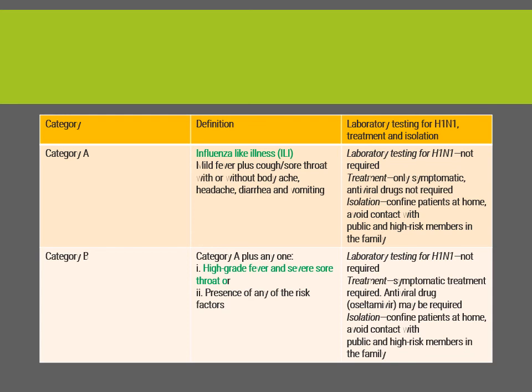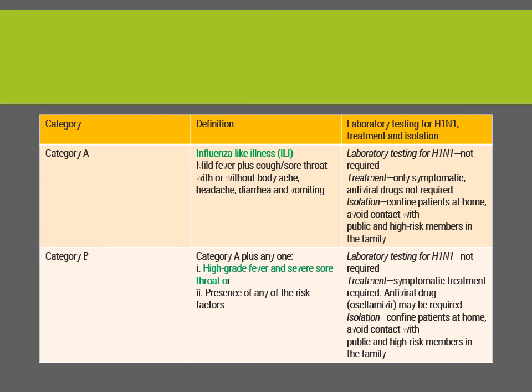Category A is an influenza-like illness, with mild symptoms of cough, sore throat, fever, and body ache. Lab testing is not needed, and only symptomatic treatment is needed, no antivirals. Isolate the patient at home, and avoid contact with any other person, especially high risk persons.